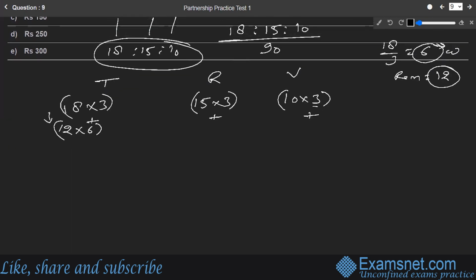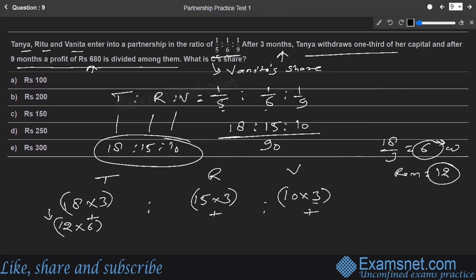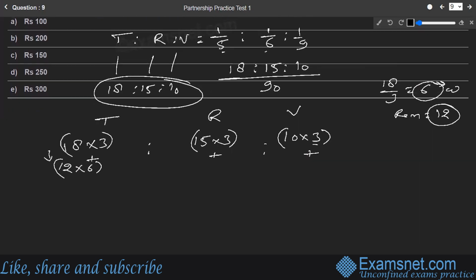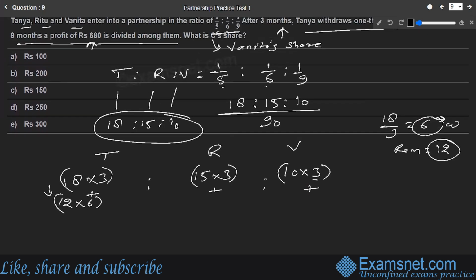So now this is the respective ratio that we have to find out. Obviously, as they say, Ritu and Vanita have not done anything with the investment. They have stayed with the initial investment only. So after 3 months, Tanya had only withdrawn. Ritu and Vanita had not touched their money. So 18 into 3 can be converted into 12, because Ritu and Vanita have kept their money untouched as it is for the complete tenure of the business.